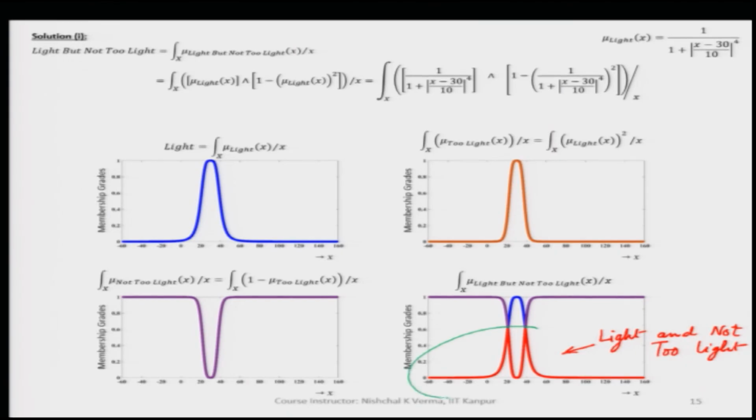So, this way we are getting this portion when we take the intersection. This I will again mention as not too light, this is for light, and this is for too light.